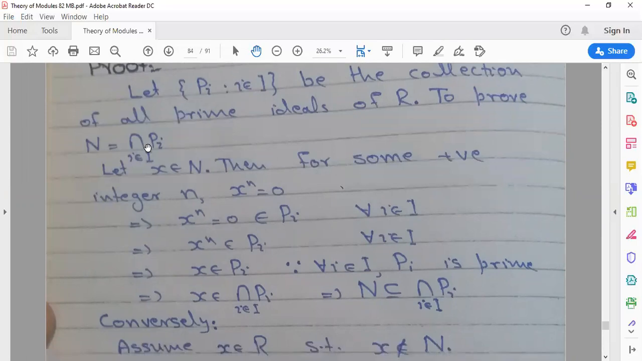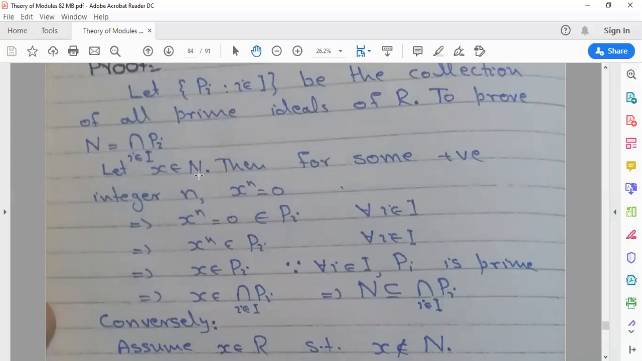To prove that N is equal to the intersection of Pi, first of all we prove that N is a subset of the intersection of Pi. Second, we prove that the intersection of Pi is a subset of N. So we start the proof of this theorem. First, we prove that N is a subset of the intersection of Pi.